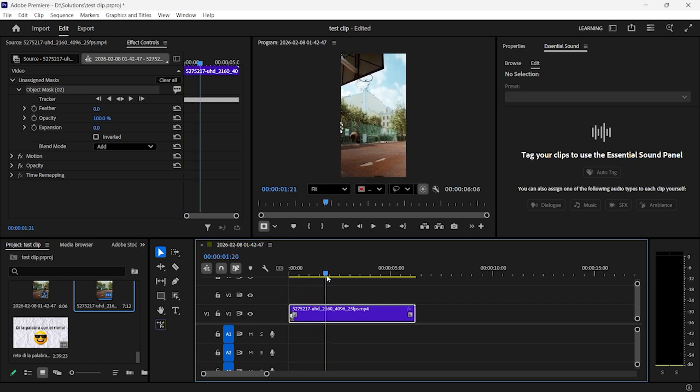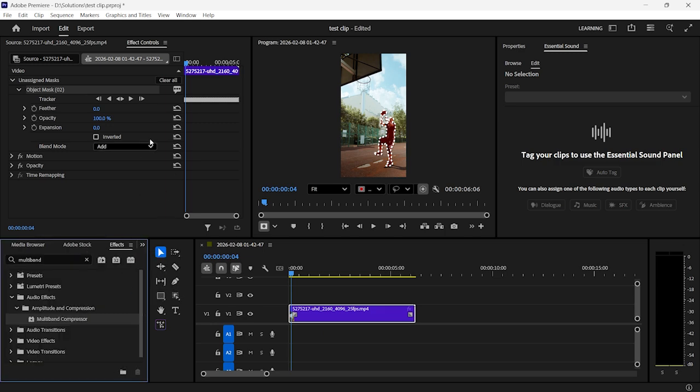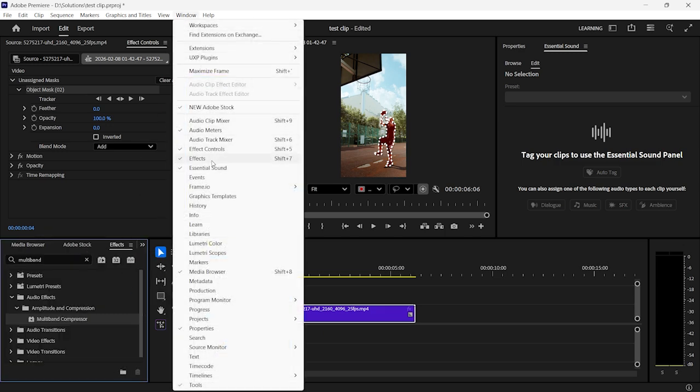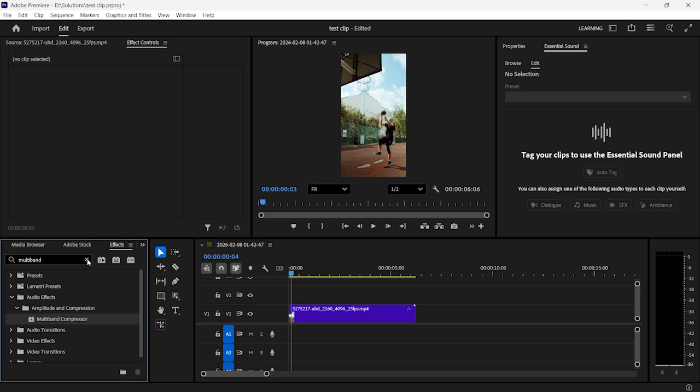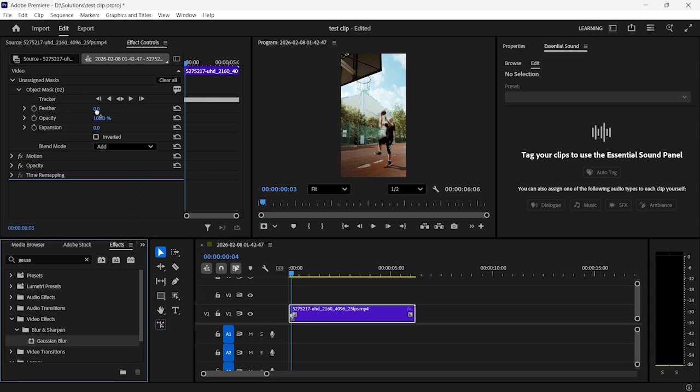So we are going to add the blur. So go to Effects right here, or if you can't see it, go to Window and then Effects. And we are going to search for Gaussian blur. So search for it, select the clip, and now we are going to drag the effect and drop it on